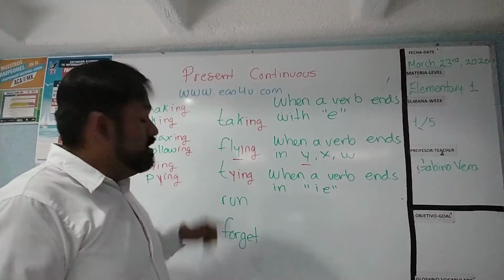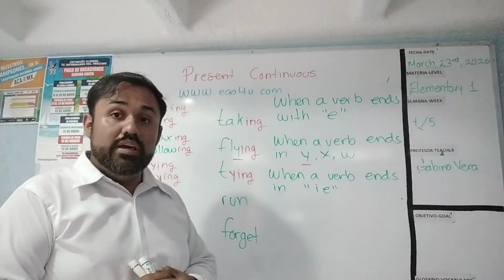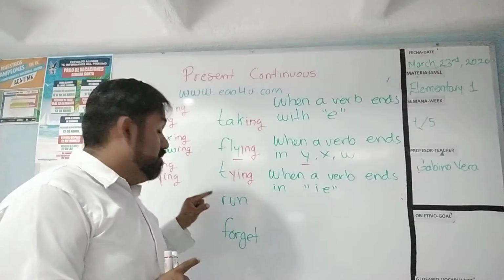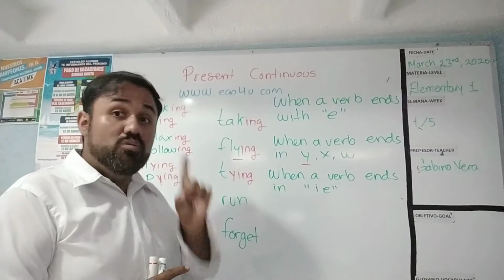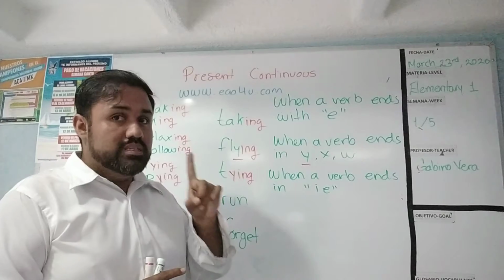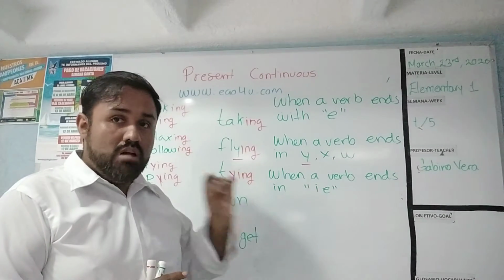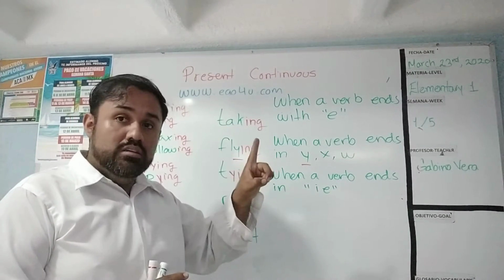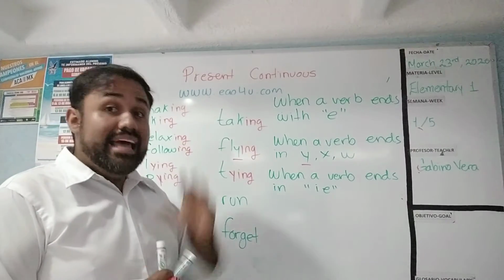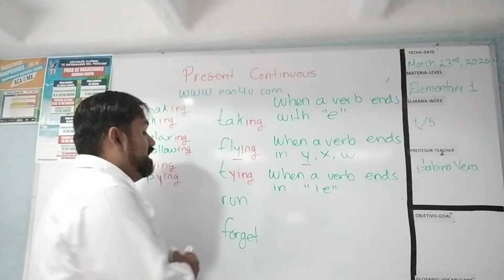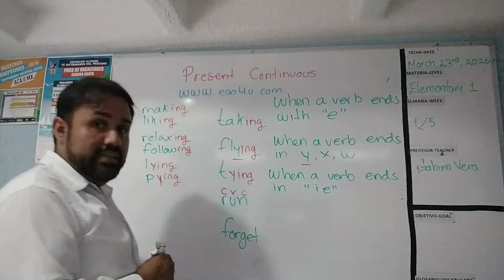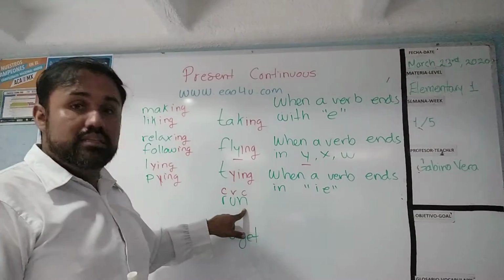Now this rule is more specific. In this case, you have to accomplish some specifications. First specification is that your verb has to be of one syllable. In the case of the verb run, the pronunciation is just one syllable. Run. Just one sound. The second specification is that the last three letters finish in consonant, vowel, consonant.